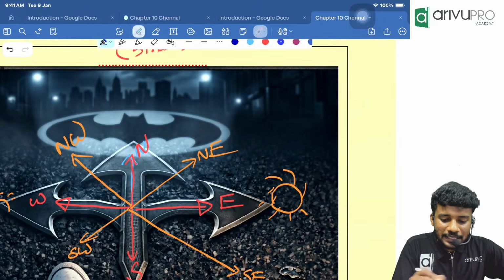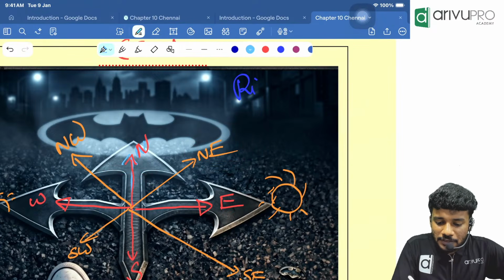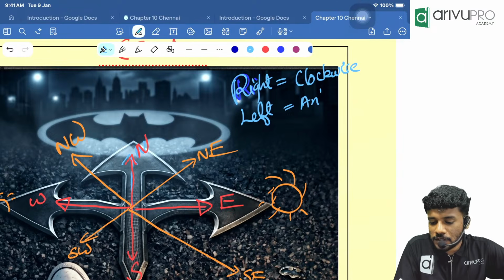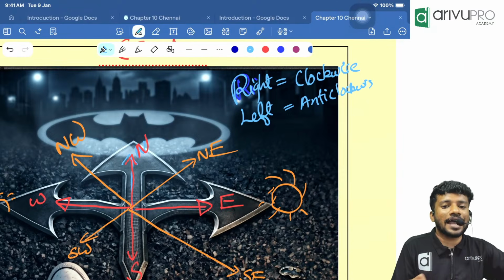So basically, right means, I'll make a note here: right is nothing but clockwise movement. We are moving in which direction now? Clockwise. Then left means what? Anti-clockwise. The opposite direction we move is called anti-clockwise.